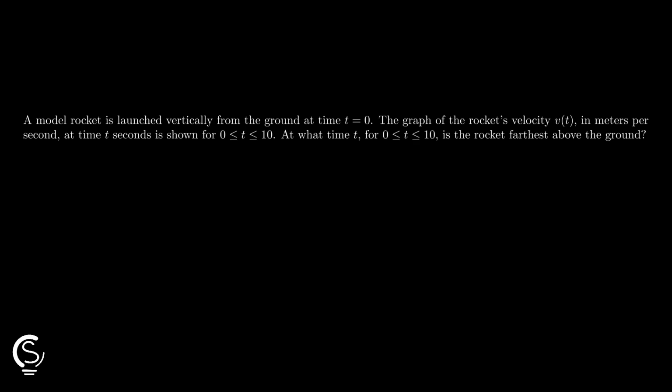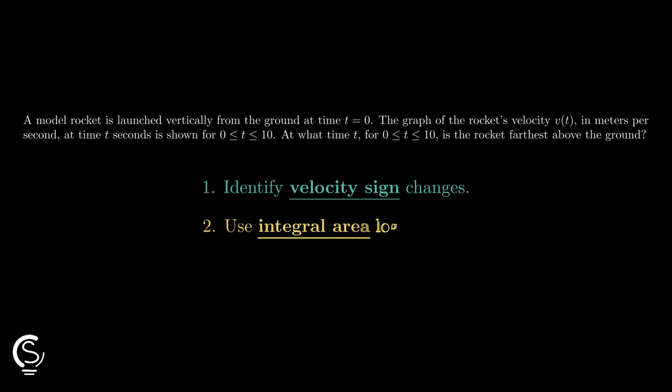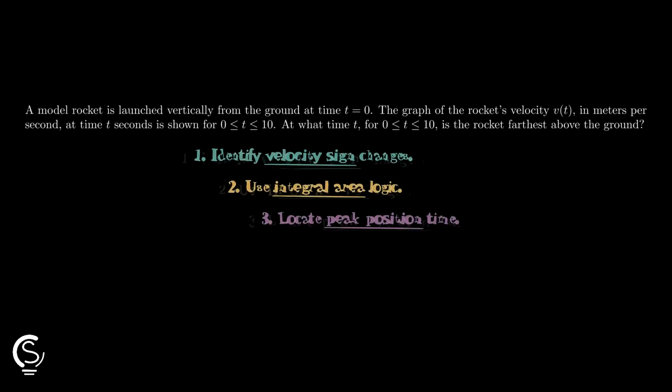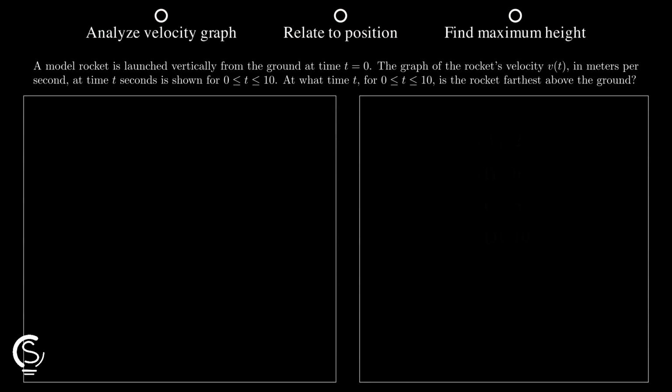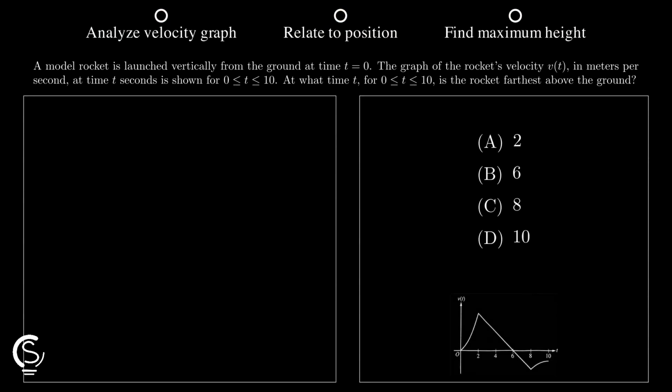I got your back. Velocity graphs reveal exactly when a rocket reaches its peak height, so let us break down this calculus problem quickly to find the correct answer right now. The rocket's height is the integral of velocity. It increases when velocity is positive and decreases when velocity is negative. We look for where the velocity graph crosses the time axis.